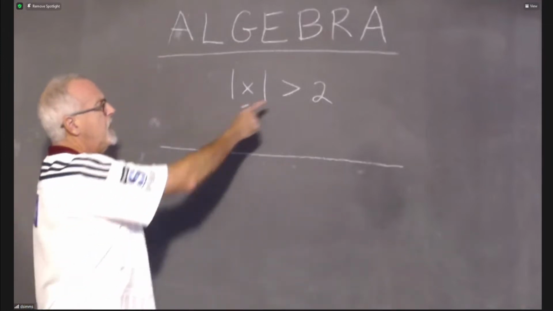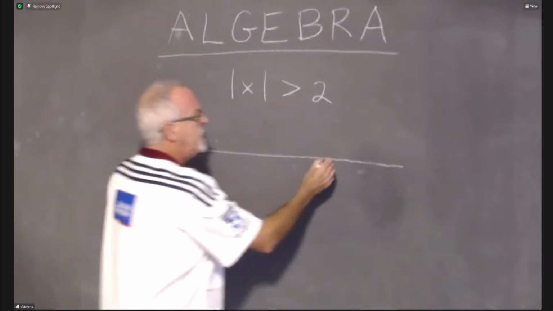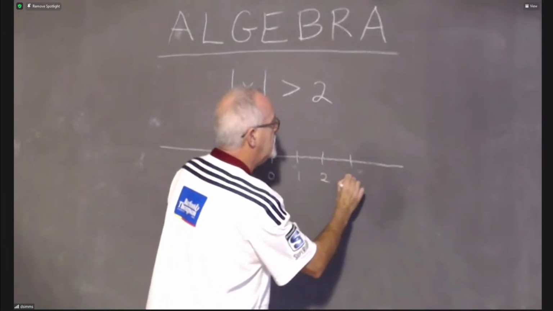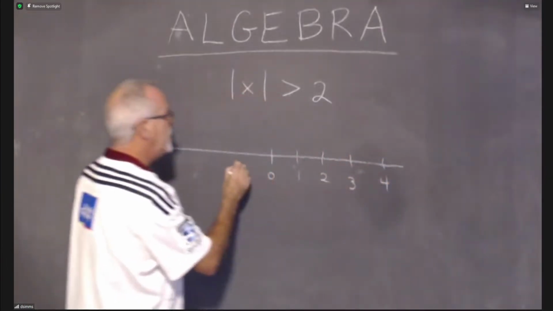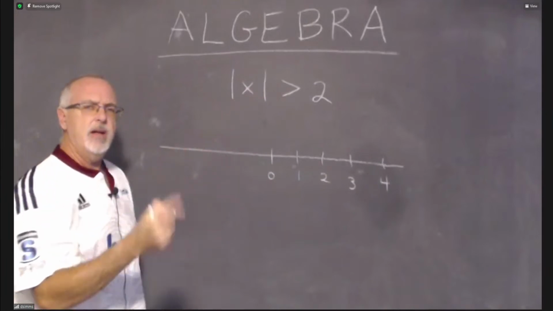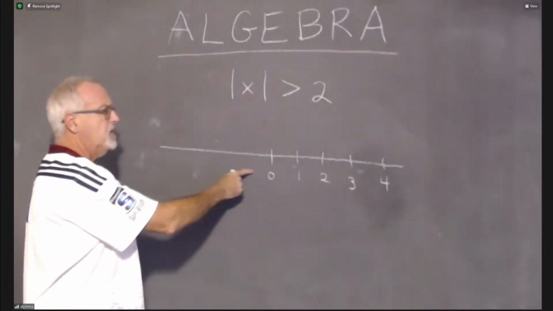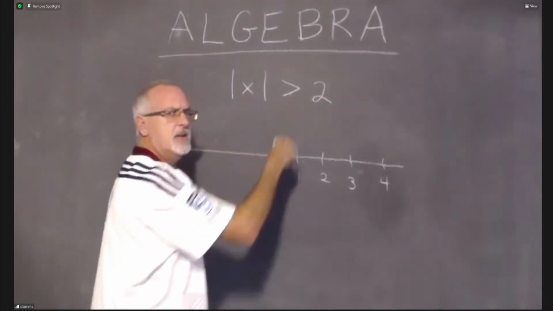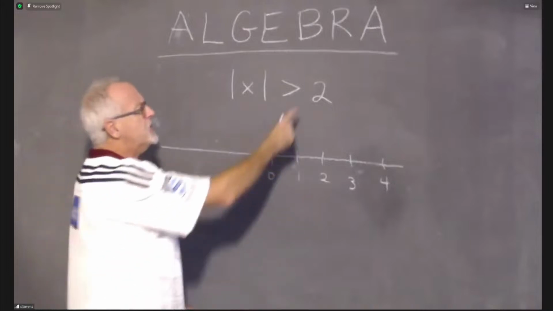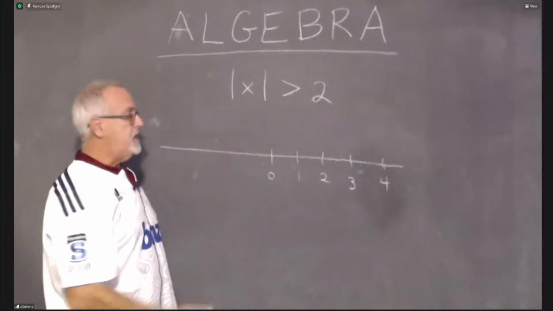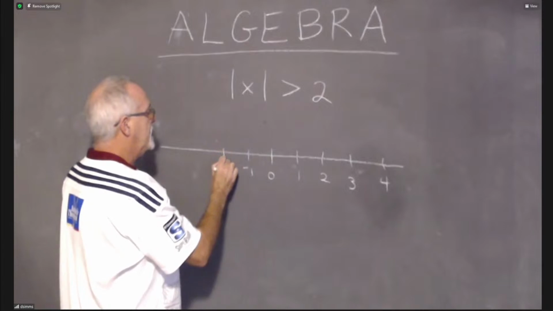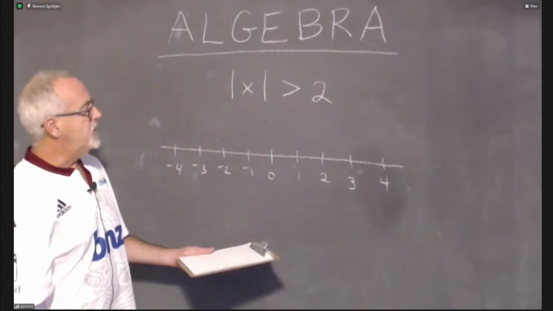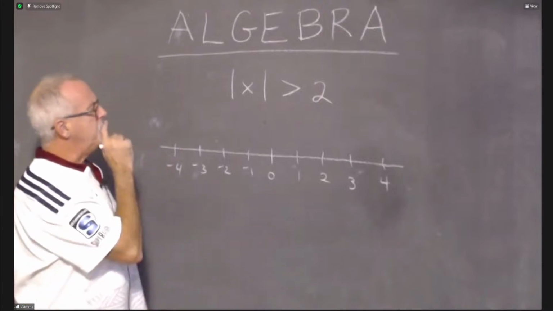Okay, I need to show 2. So I'm going to put a 0. I'm going to scale it in a way that shows 2 and shows some numbers on either side of 2. But because of the absolute value, I think I need to show -2 as well. So my strategy of always showing this number is going to be expanded to show that number and the negative version of that number. So here's -1, -2, -3, -4. Now I can show the 2 and the -2.